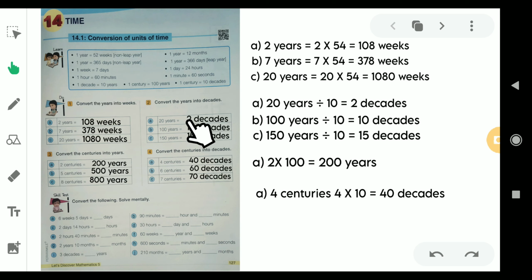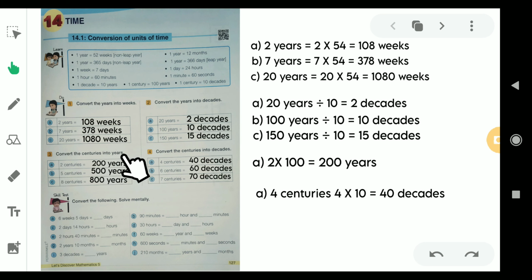So we divide the given number by 10. 20 years divided by 10 would be 2 decades, because 10 years is 1 decade. Similarly, 100 years will be equal to 10 decades, and 150 years would be 15 decades.